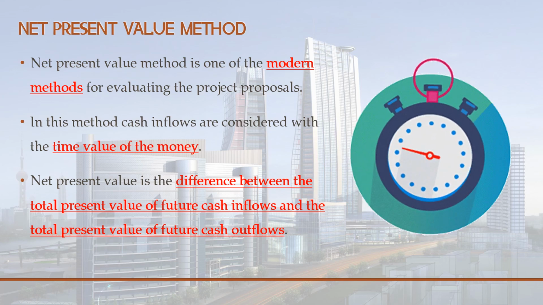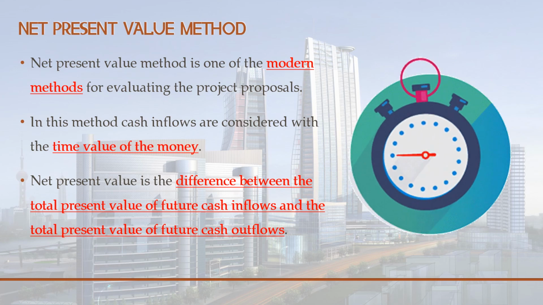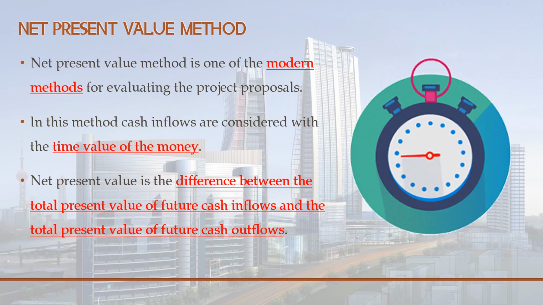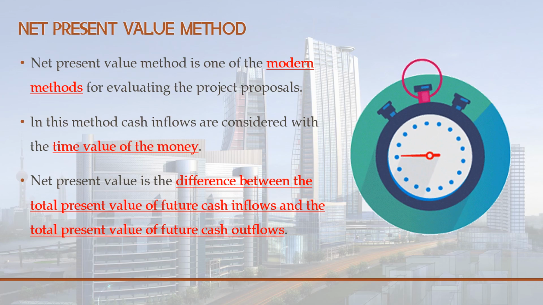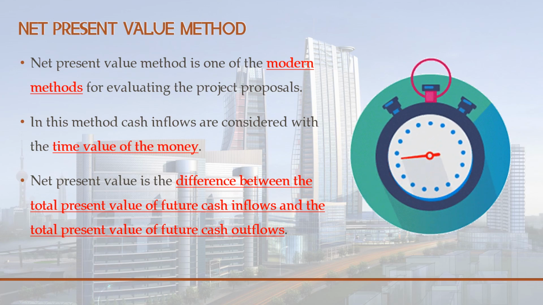So in the net present value, we are going to consider the present value. The present value of what? The present value of money, and that too of the cash inflows and outflows. Cash inflow means the amount we are going to get from the project. What is cash outflow?